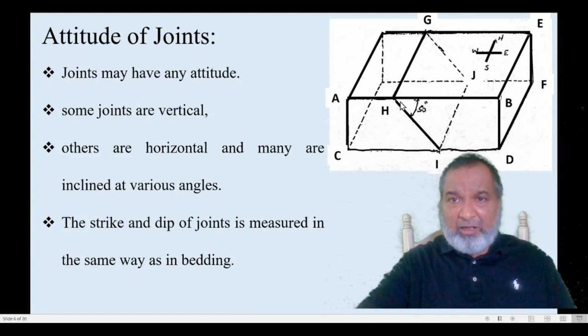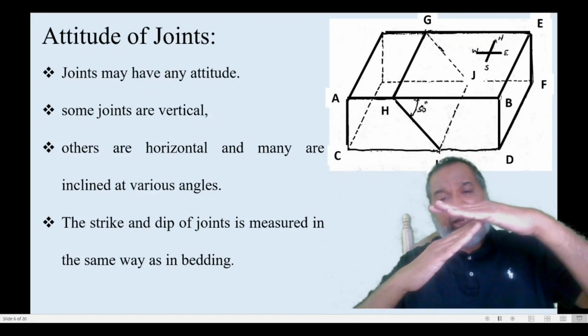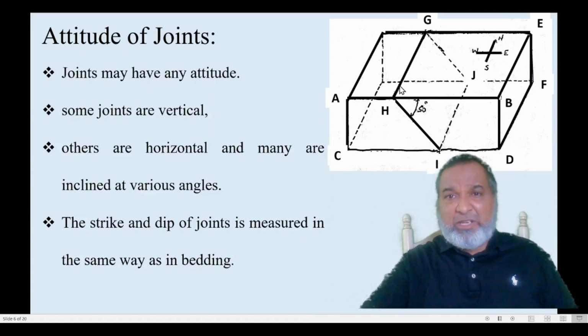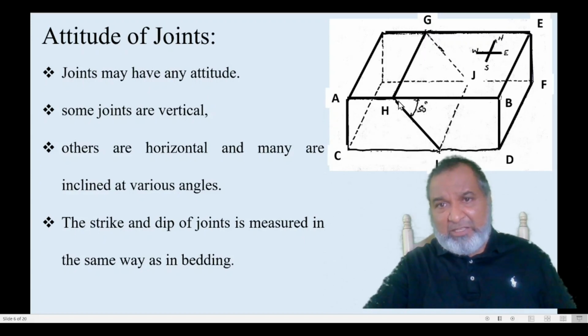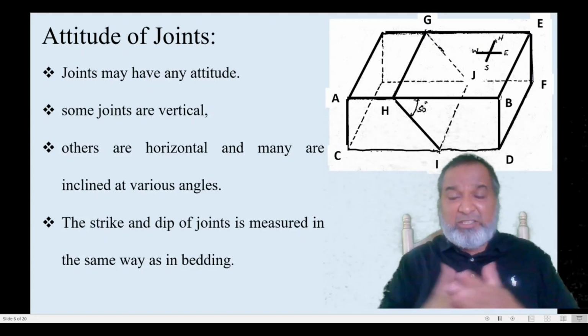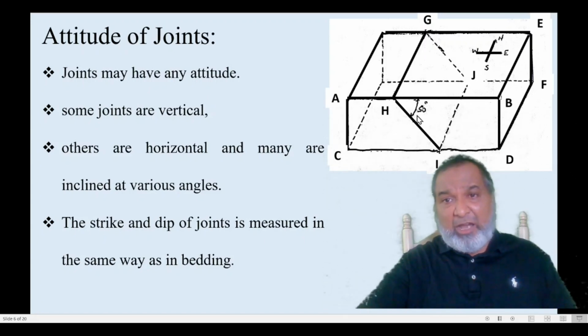Now the inclined joint makes an angle with the horizontal surface. This is the horizontal surface. With this horizontal surface, the inclined joint measures an angle, and this angle is 50 degrees. So that is the dip of a fault. Sorry, dip of a joint. This is called the dip of a joint. Second one, the intersection line, the intersection line with the inclined fault.